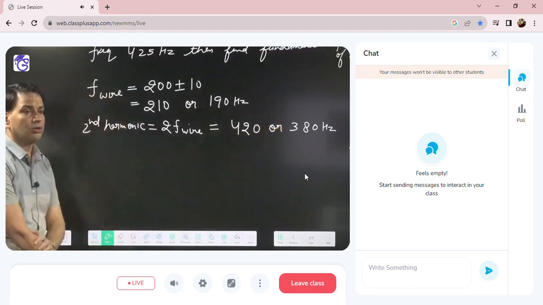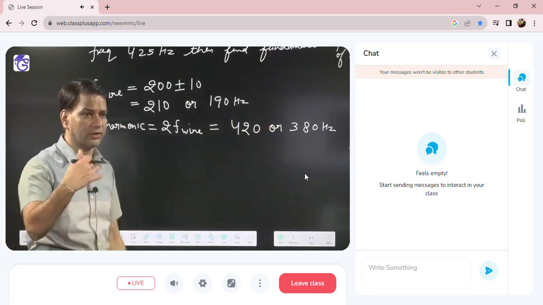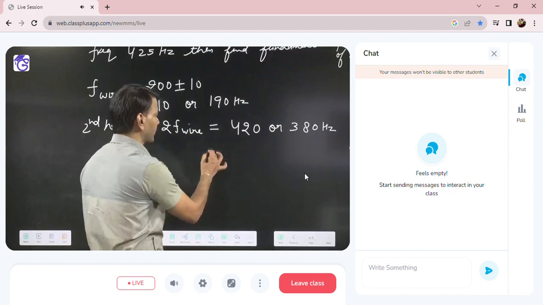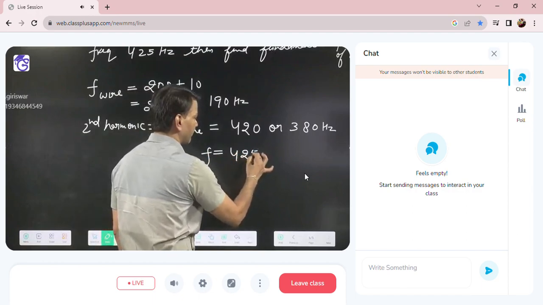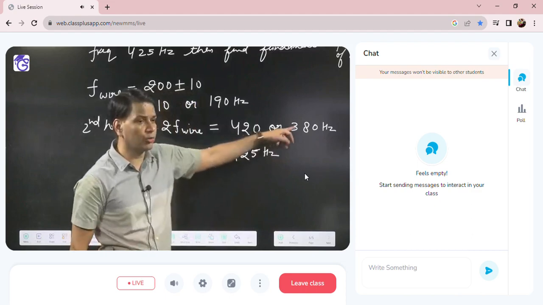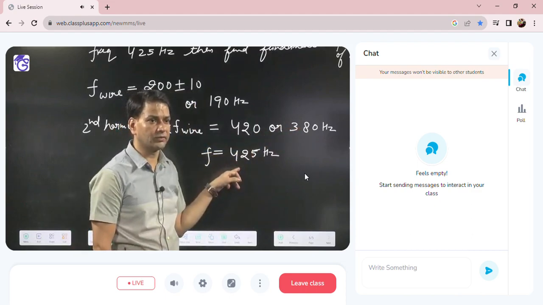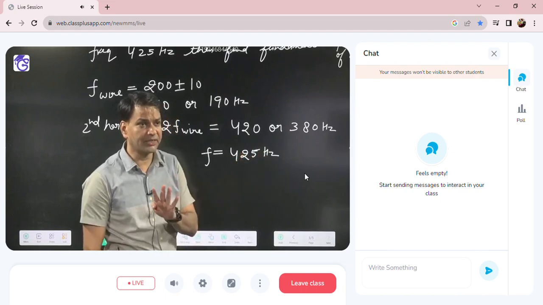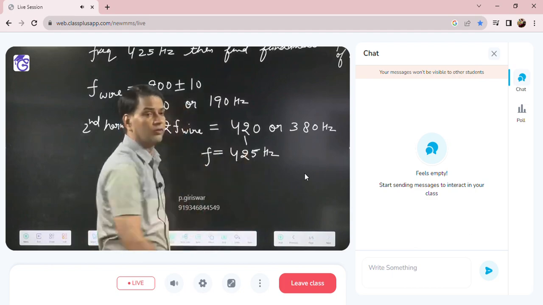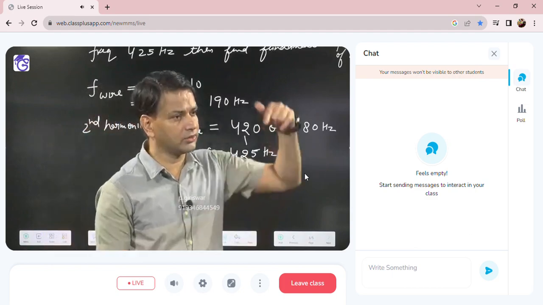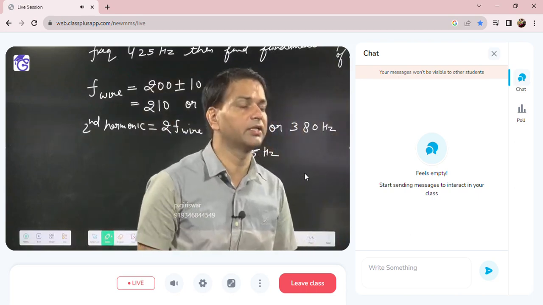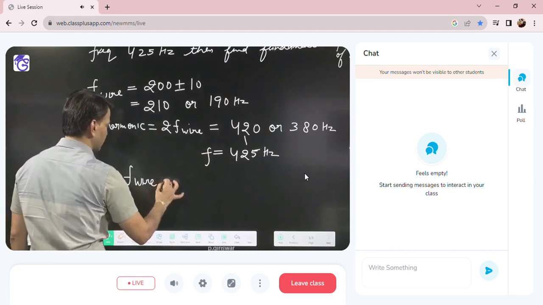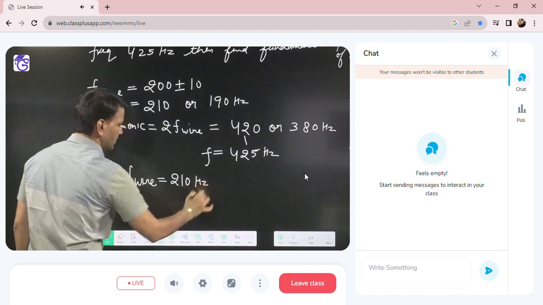Now they are saying when the second harmonic sounded with 425, they are producing 5 beats. So the other frequency here is 425 hertz. If the second harmonic is 380 and the other is 425, how many beats will be produced per second? 25 beats. But they are saying 5 beats are produced. 5 beats produced means the second harmonic is 420, so the first harmonic or fundamental is 210. So the frequency of the wire is 210 hertz.